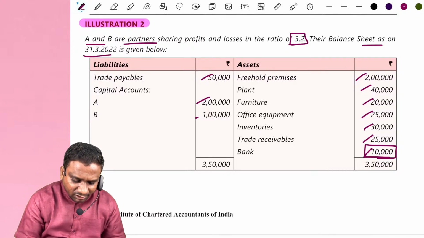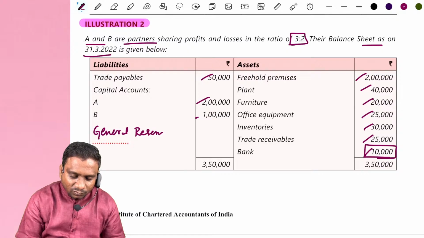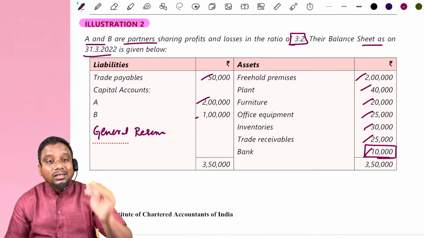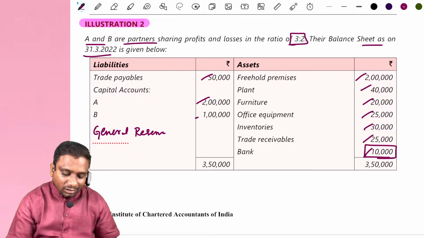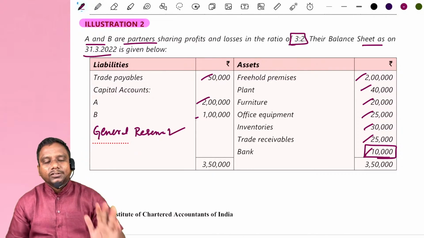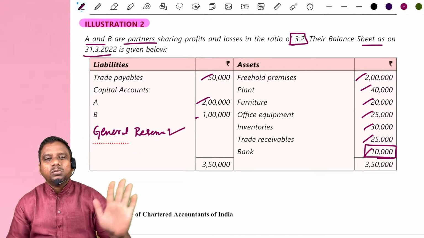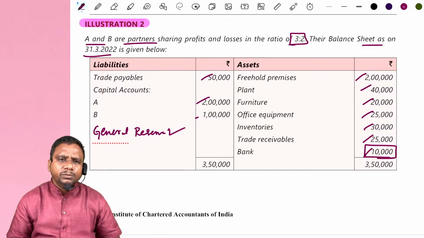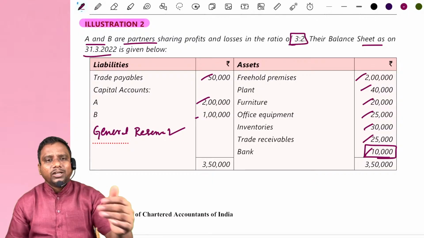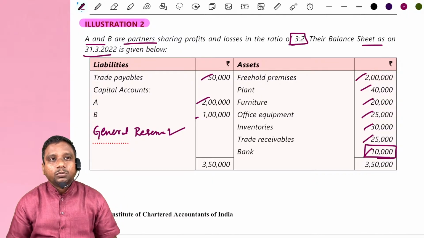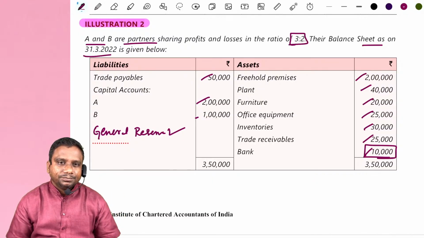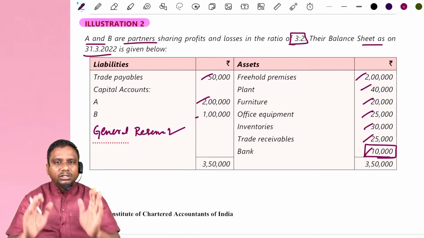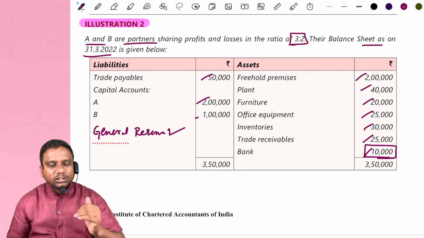On the liability side, if you see reserves like general reserve or any undistributed profit, immediately distribute these reserves to partners, whether they specify it in the problem or not. Ignore that, but immediately distribute general reserves and accumulated or undistributed profits to partners. Now this is the balance sheet we have. Now look at the adjustments.